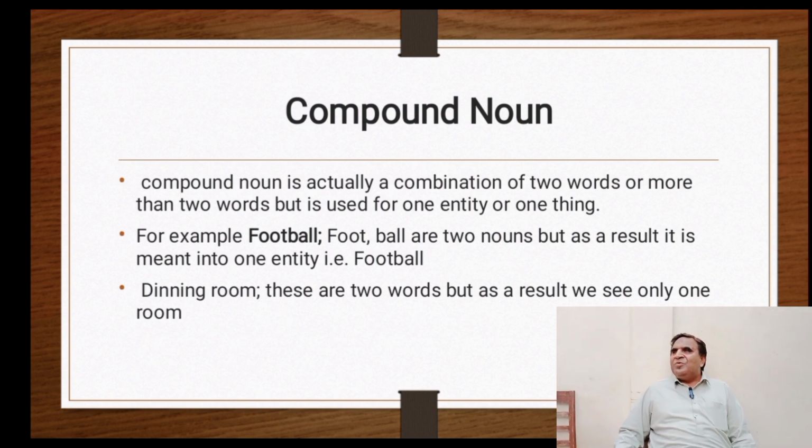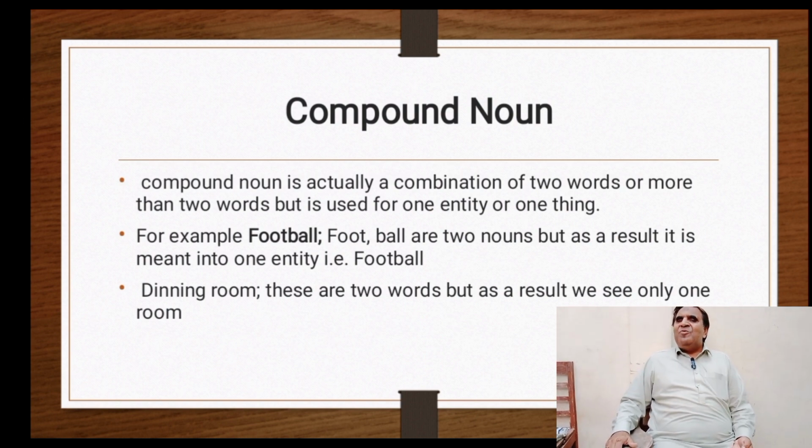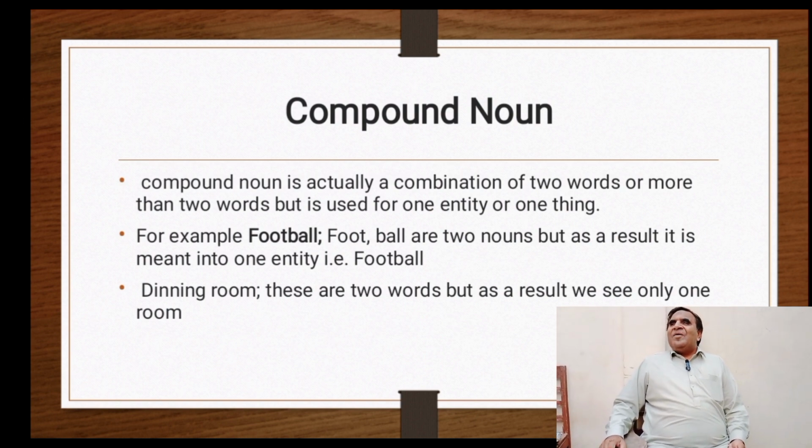Football are two nouns, but as a result, it is meant into one entity. One entity is just football. Dining room. Dining room are two words, but as a result, we see only one room.